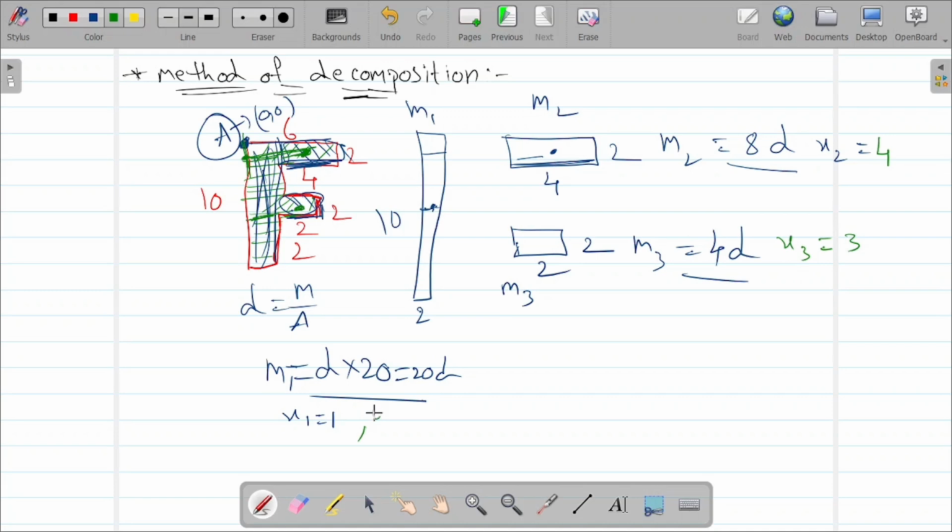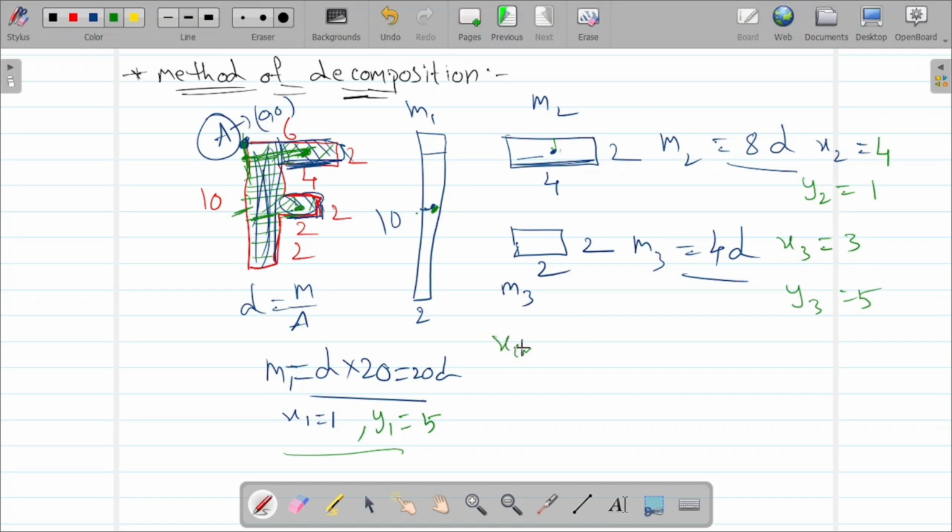Then similarly for y1, from here to here, totally 10, then it is 5. Y1 is 5. Then what about y2? Y2 for this particle is 1. And for y3, this is 1, 2 plus 2 plus 1, so it is 5. So x1 y1 we have, x2 y2 we have, x3 y3 we have.